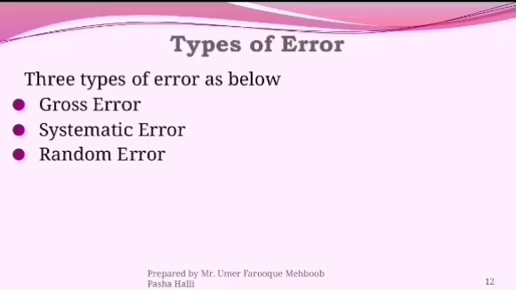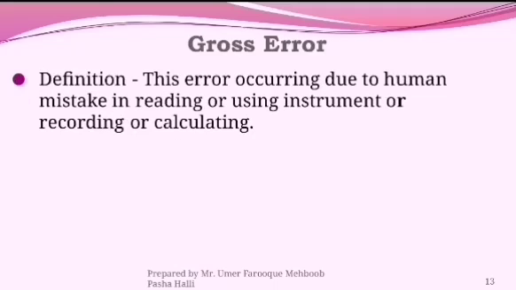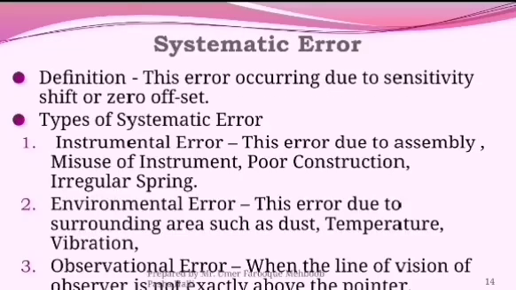We know about the gross error. That means the error occurring due to mistake, that is human mistake in reading or using the instrument or in recording. Okay, gross error is nothing but the error occurring due to human mistake in reading or using the instrument or recording or calculating. This is called a gross error.